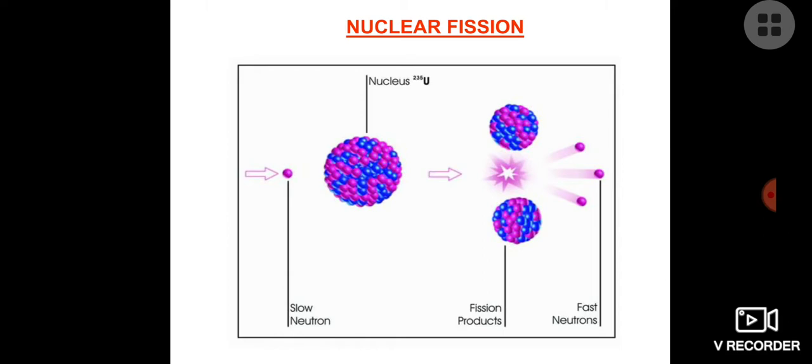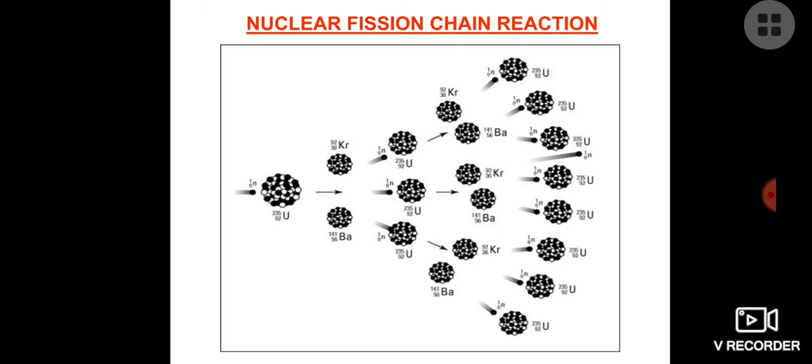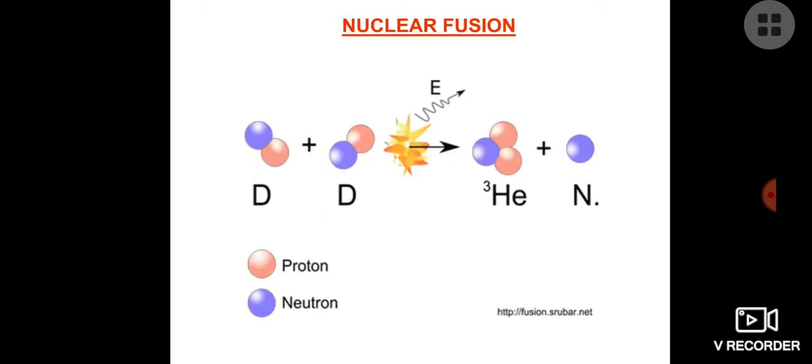You can see that a slow moving neutron is hitting the bigger nucleus and dividing it into two parts. In a nuclear fission chain reaction, one is dividing into 2, 2 into 4, like this. It keeps on increasing. This is also known as an uncontrolled chain reaction. Now, what is nuclear fusion? In nuclear fusion, we join small particles to fuse them into one particle.